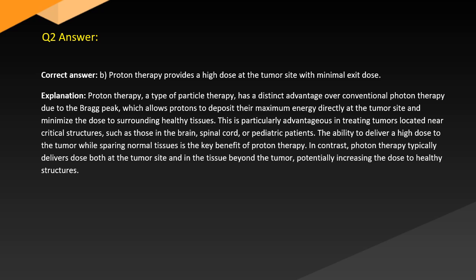Explanation. Proton therapy, a type of particle therapy, has a distinct advantage over conventional photon therapy due to the Bragg peak, which allows protons to deposit their maximum energy directly at the tumor site and minimize the dose to surrounding healthy tissues. This is particularly advantageous in treating tumors located near critical structures, such as those in the brain, spinal cord, or pediatric patients. The ability to deliver a high dose to the tumor while sparing normal tissues is the key benefit of proton therapy.